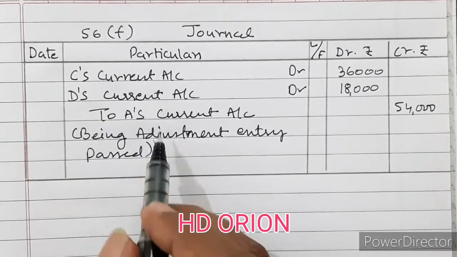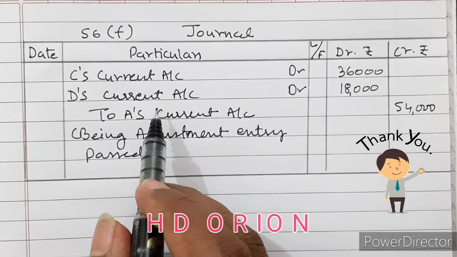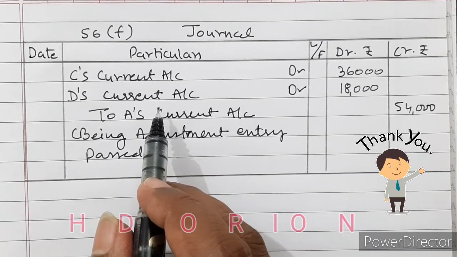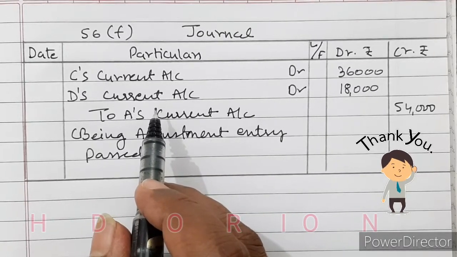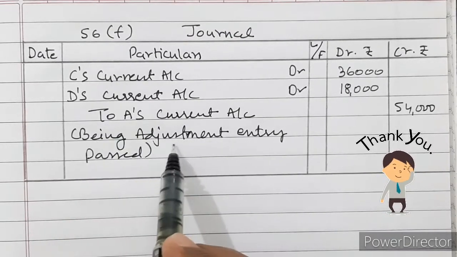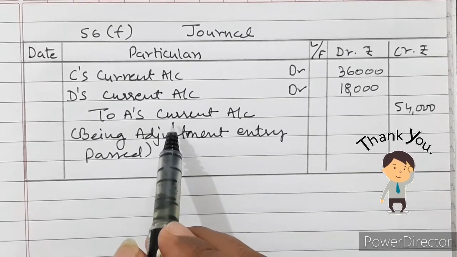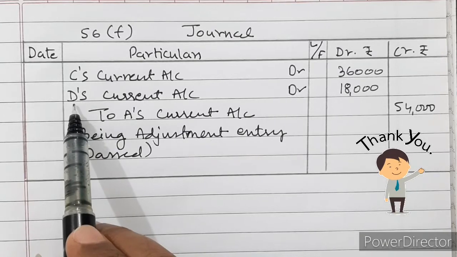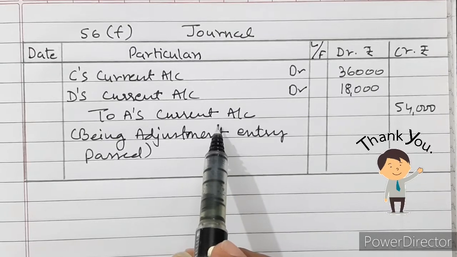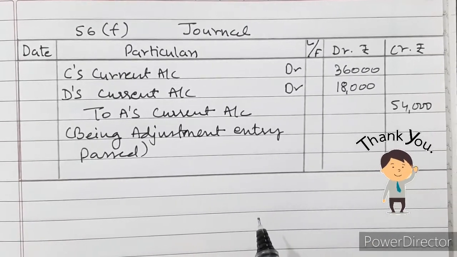Now partner B is not participating here because partner B is neither gaining nor sacrificing. The amount of profit or the portion of profit B was having in old profit sharing ratio is the same as in the new profit sharing ratio. So B will not participate here. Only those who are sacrificing and gaining, their current account will be adjusted here. So C and D are gaining, therefore they will contribute to the partner who has sacrificed in the new profit sharing ratio. I hope you are understanding the lessons well.